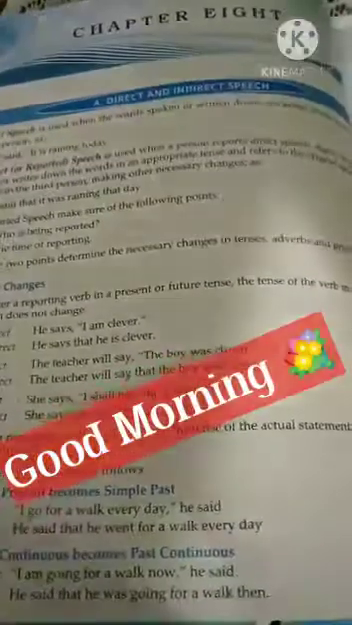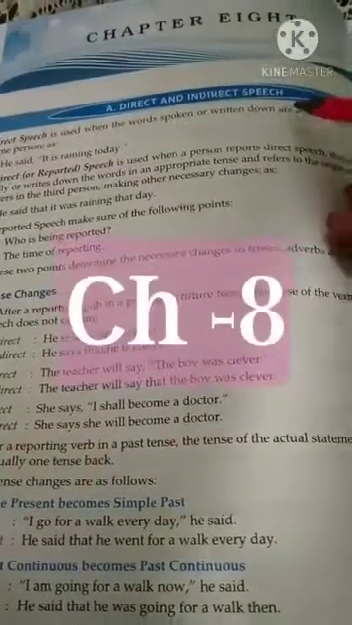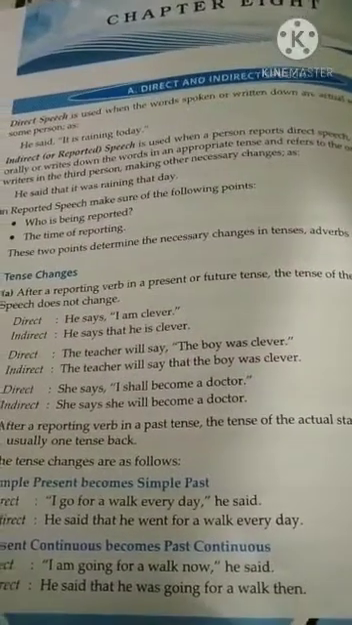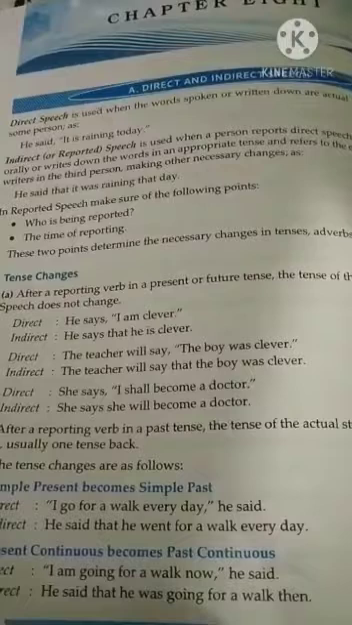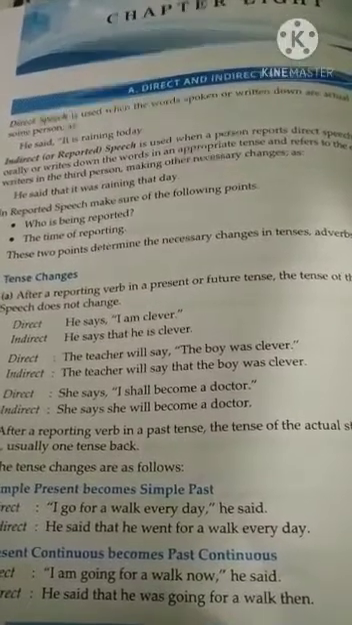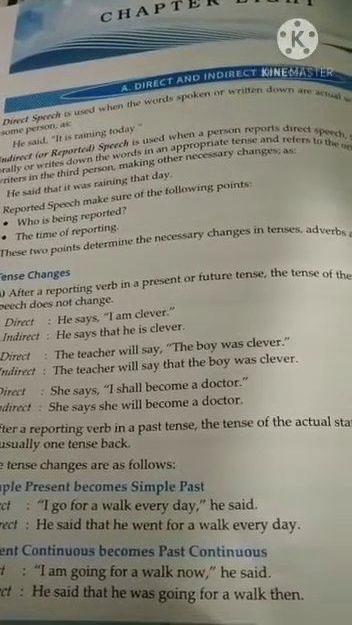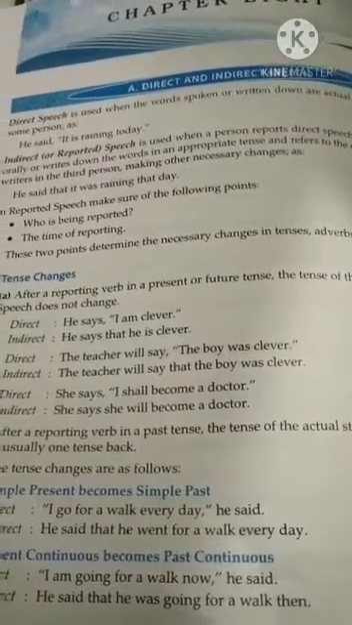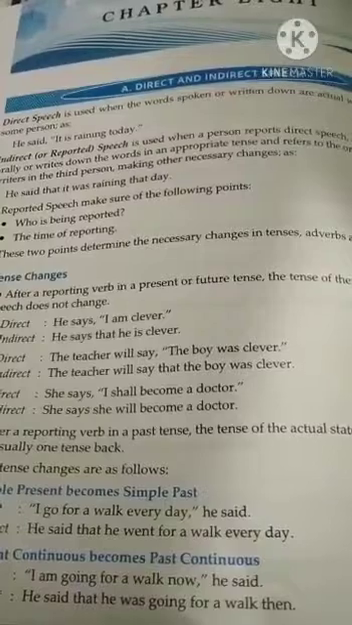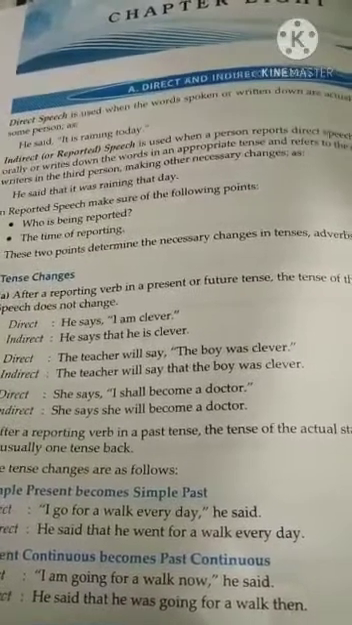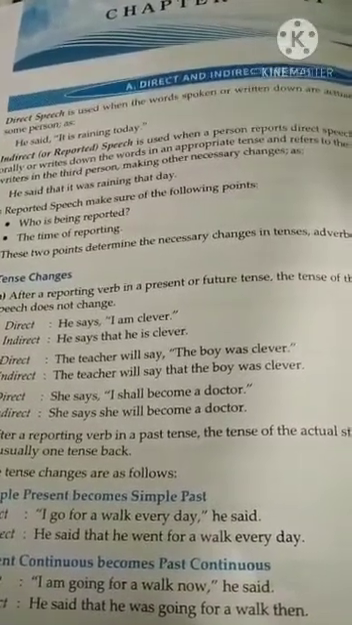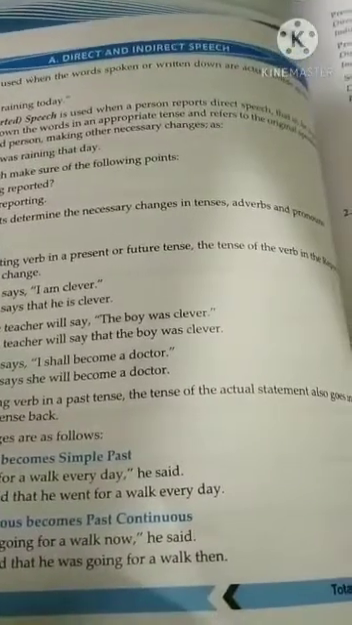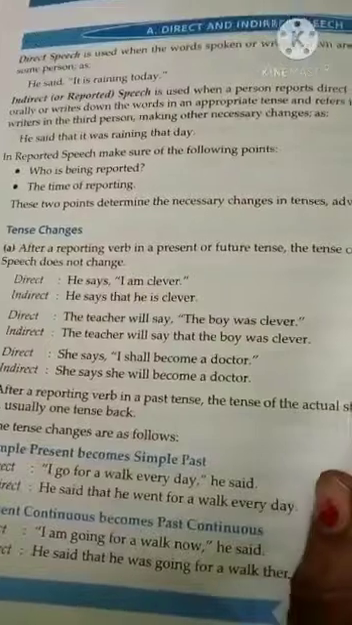Today we are going to start our next chapter, chapter number 8, direct and indirect. As we discussed in the last classes, what is direct speech? The words spoken directly to someone. And indirect speech is one in which a third person is included, and he just speaks the words of one person to another person.